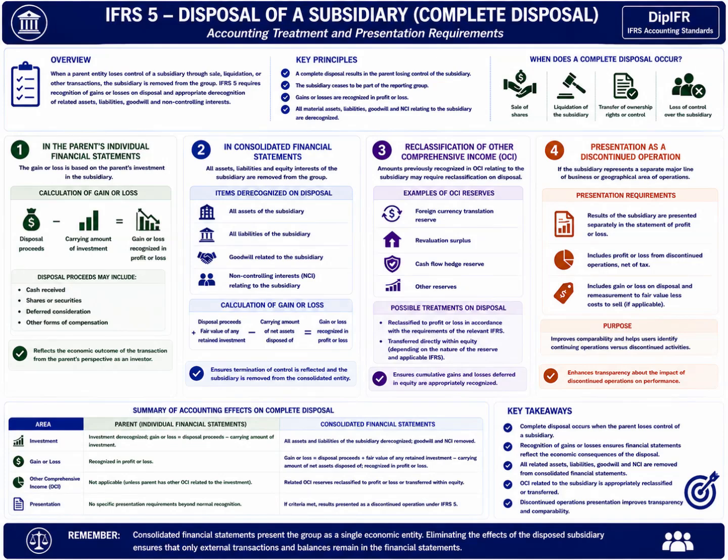When a parent completely disposes of a subsidiary, any amounts previously recognized in other comprehensive income relating to the subsidiary may also require reclassification. Examples include foreign currency translation reserves, revaluation surpluses, and cash flow hedge reserves associated with the disposed subsidiary. Depending on applicable IFRS requirements, these reserves may be reclassified into profit or loss or transferred directly within equity upon disposal. This treatment ensures that cumulative gains and losses previously deferred in equity are appropriately recognized once the related subsidiary leaves the group structure.